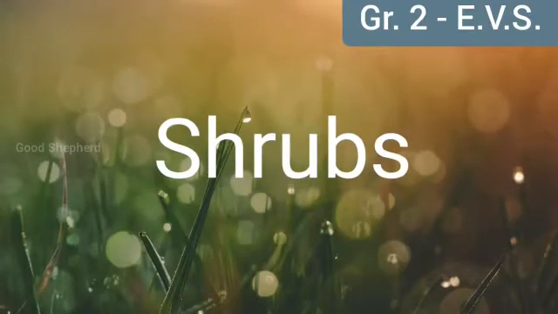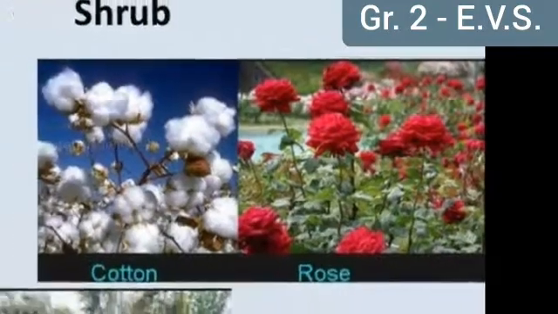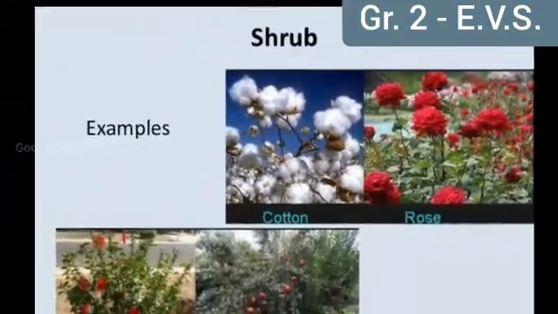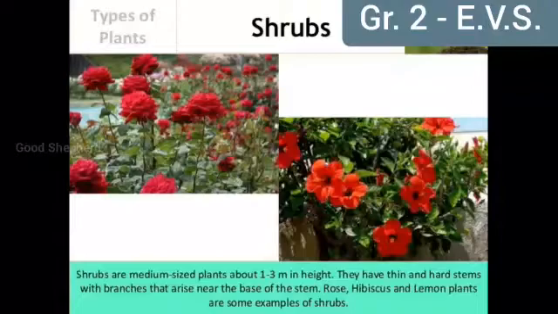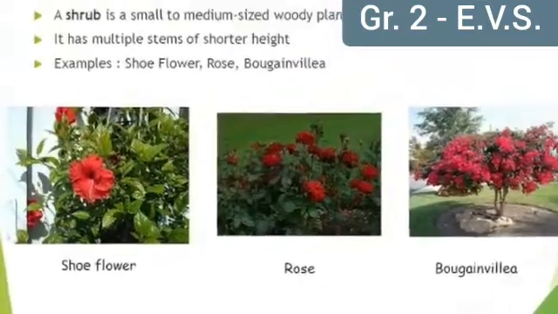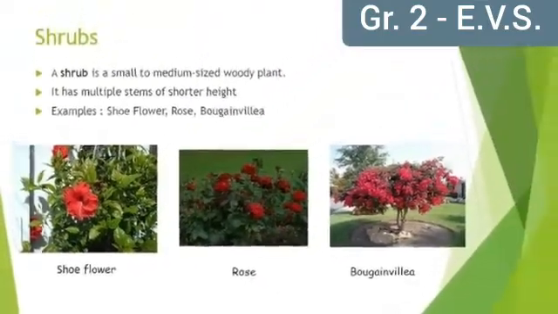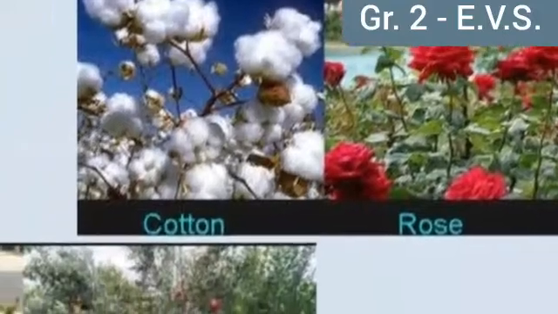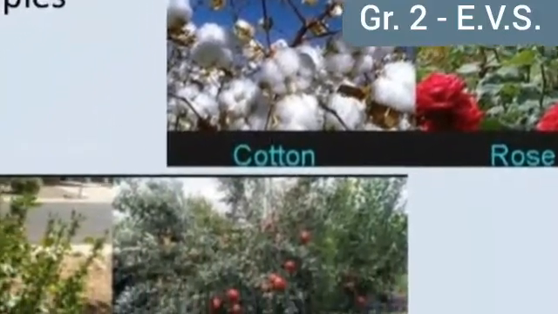Shrubs have woody stems. Their branches grow very close to the ground. They are stronger and have lots of branches. Most of the shrubs live for many years. For example, rose plant, cotton plant, hibiscus.